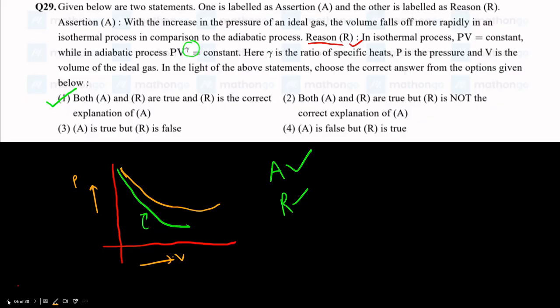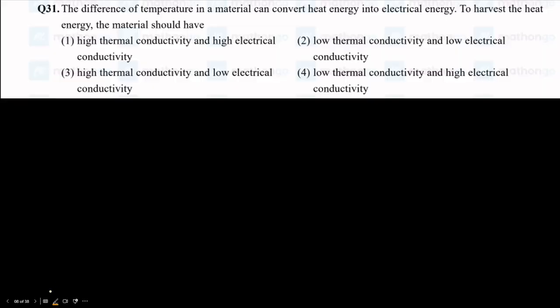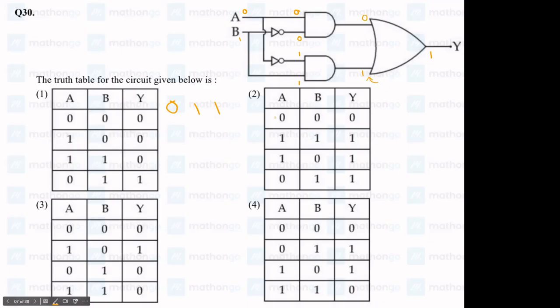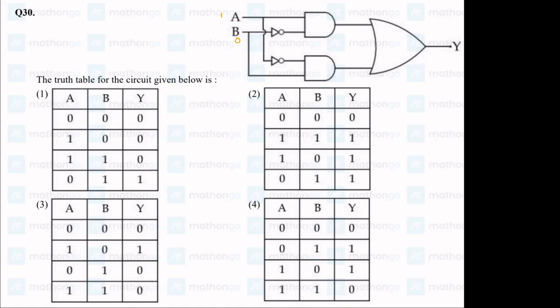So what do we have here? 0 1 1. Now let us check our options. Alright, so what do we have in our answers over here?